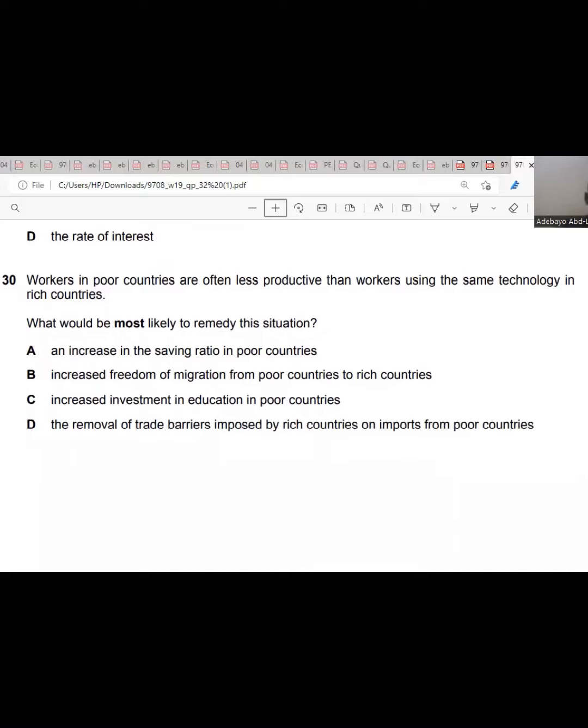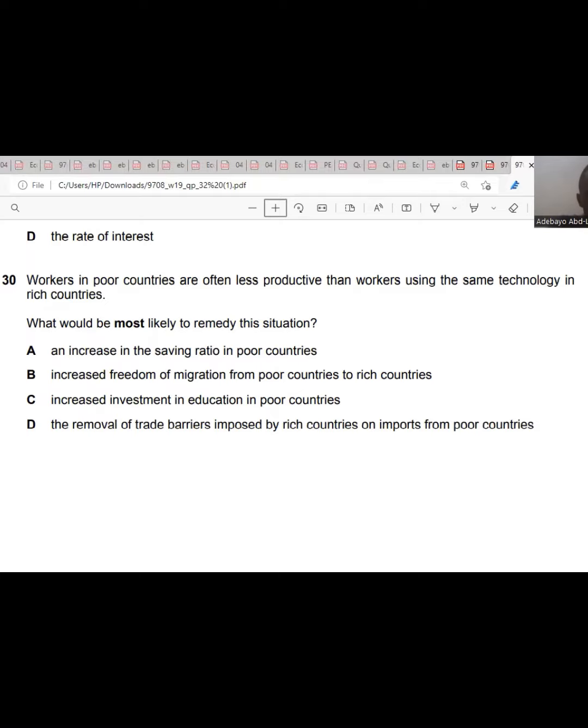Question 30. Workers in poor countries are often less productive than workers using the same technology in rich countries. What would be most likely to remedy this situation? Why are they less productive? An increase in the saving ratio in poor countries would not make them more productive. Increased freedom of migration from poor countries to rich countries would rather lead to less productivity because they will leave the country. Increased investment in education in poor countries: yes, investment in education will improve skills, increase their training, and make them more productive.